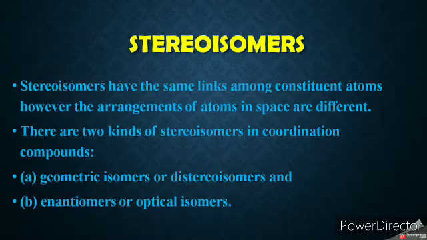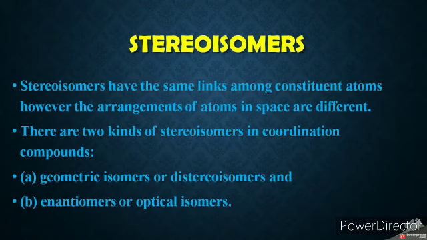So, stereoisomers. What is stereoisomers? Stereoisomers have the same links among the constituent atoms. However, the arrangement of atoms in space is different. So there are two types of stereoisomers in coordination compounds. First is geometrical isomers, that is diastereoisomers, and B, enantiomers or optical isomers.